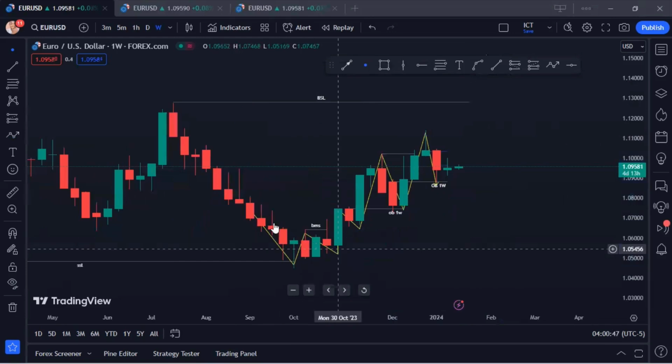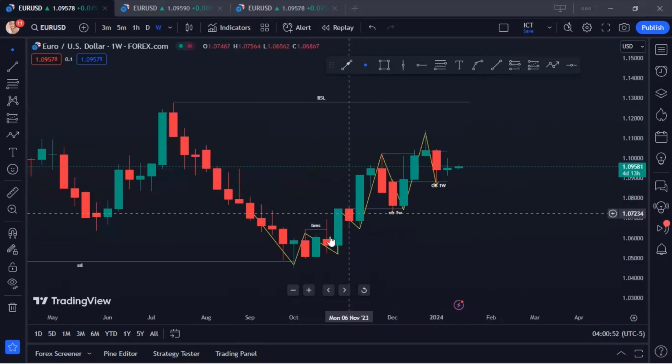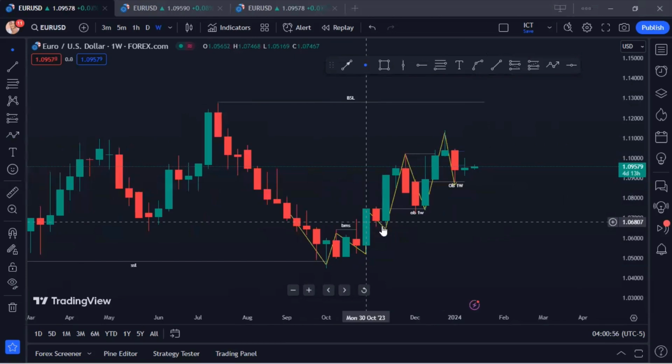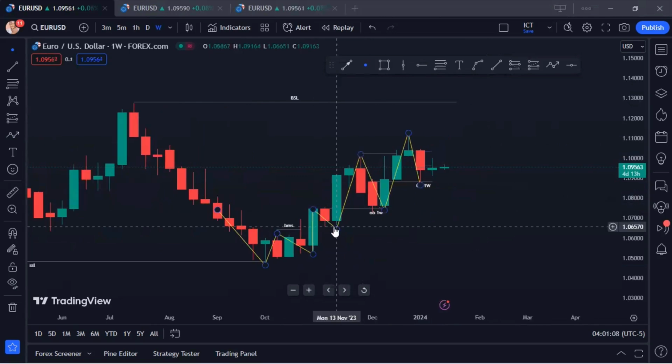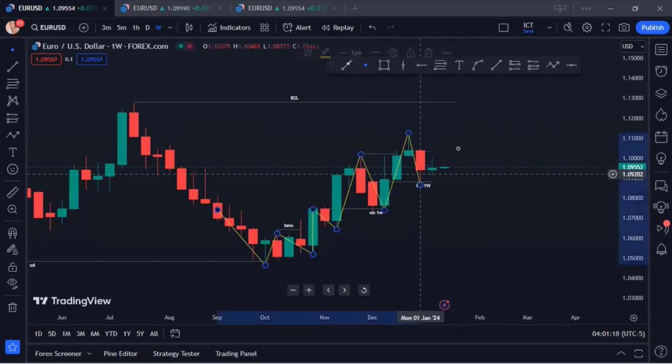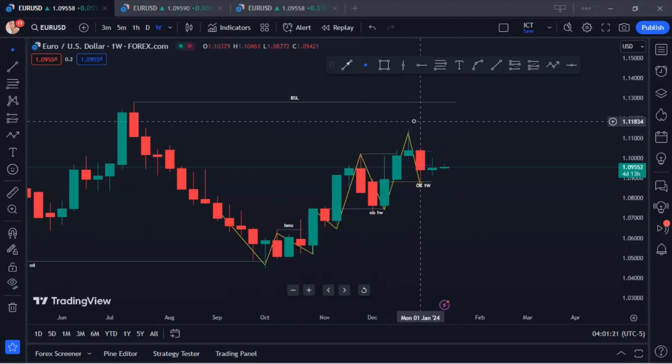You can see price went down, high, low, breaking market structure, so our order flow is now bullish. When order flow is bullish, you'll be expecting price to return into internal liquidity, the bullish internal liquidity, and expand to take out buy side liquidities. Buy side liquidities are old highs, relative equal highs. You can see how price has been moving. It expanded to the upside, pulled down to here, expanded to the upside, pulled down to this other block, then expanded to the upside to take out this high, then pulled down to this other block.